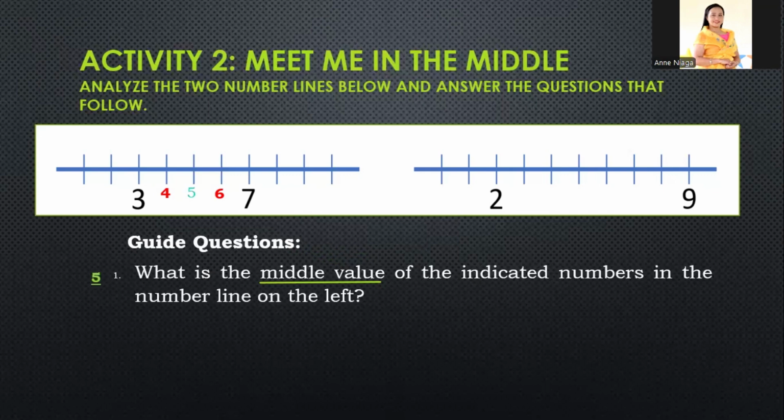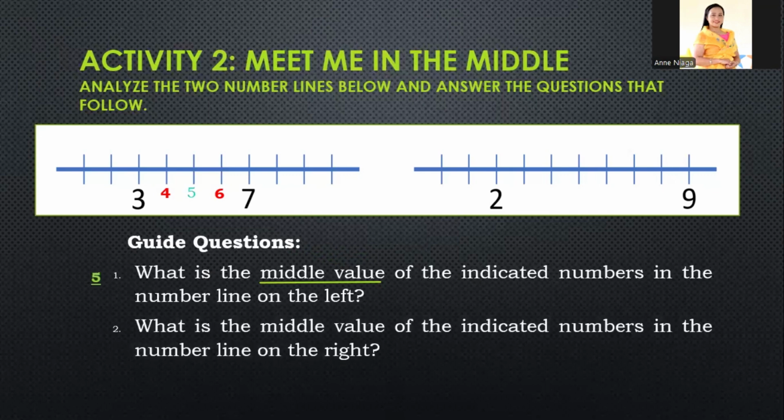Magaling. Okay, next question. What is the middle value of the indicated numbers in the number line on the right? So again, it is middle value on the right. So take note on the right, that is 2 and 9 ang mga bilang o numero. So unang-una, atin nang susulatan ng mga numero. Ano nga ba ang mga numero na nasa pagitan ng 2 at 9?